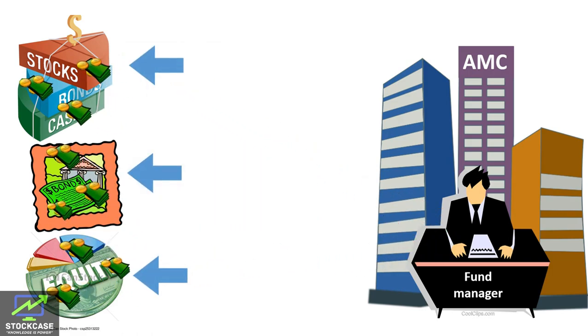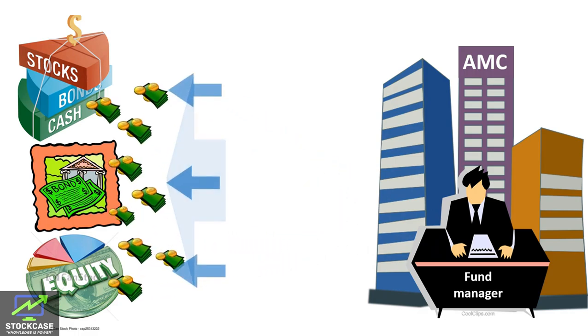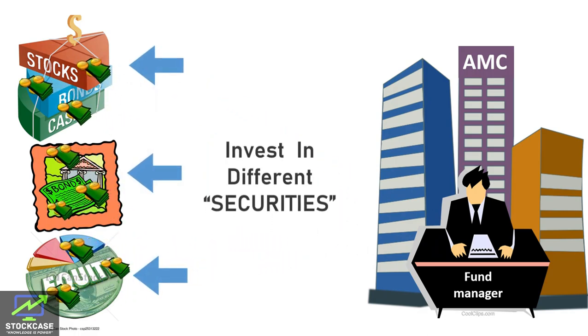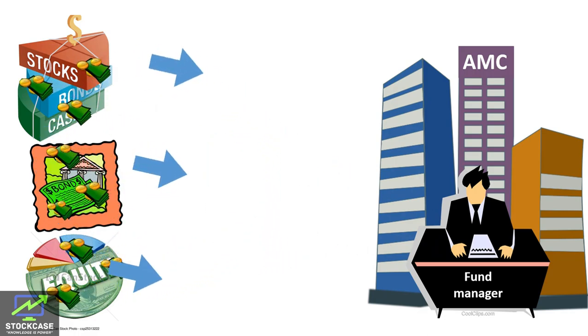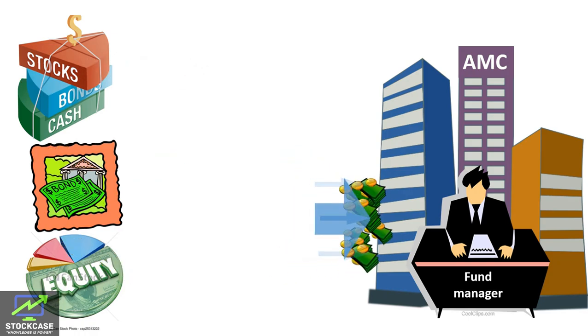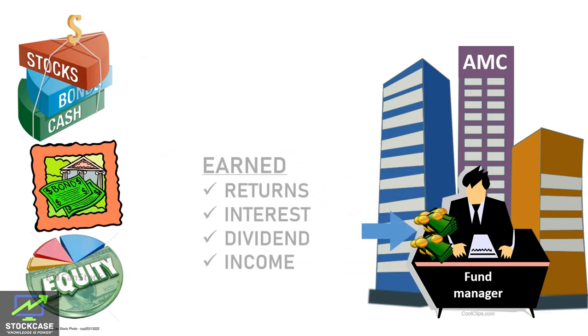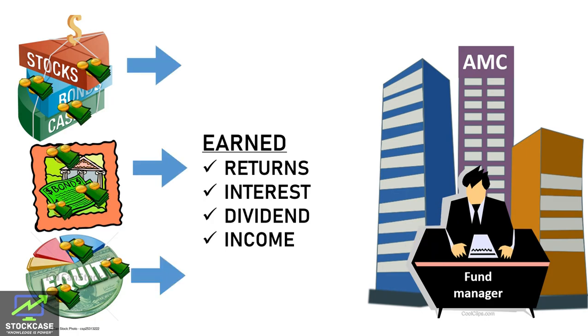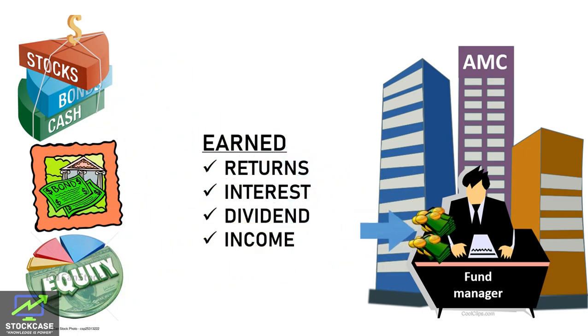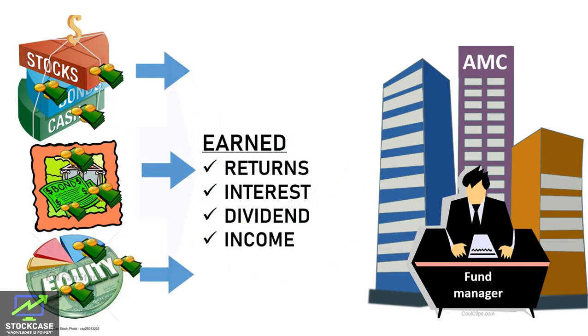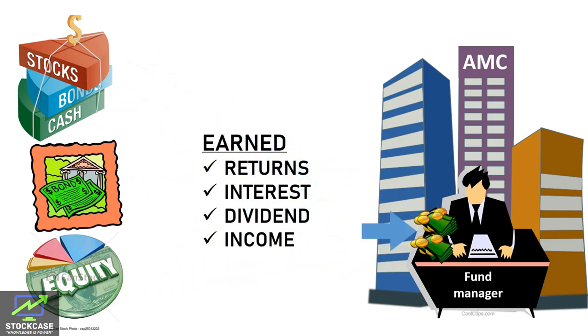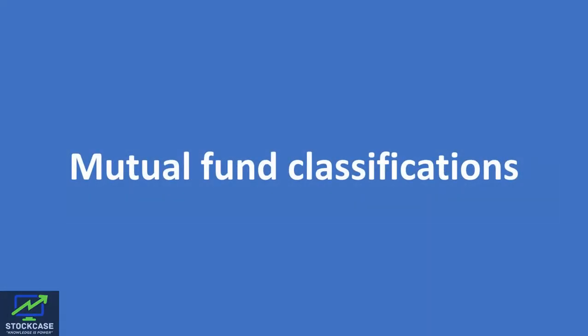The money collected from these investors is invested in different types of securities such as stocks, bonds, debentures, etc., in order to get some returns on investment like dividend, income, interest, etc. Performance of this investment determines the performance of the mutual fund, thereby determining its net asset value. Before buying any mutual fund scheme, an investor should also compare its returns to its benchmark index and its peers.